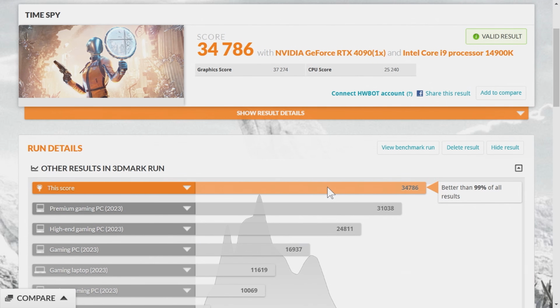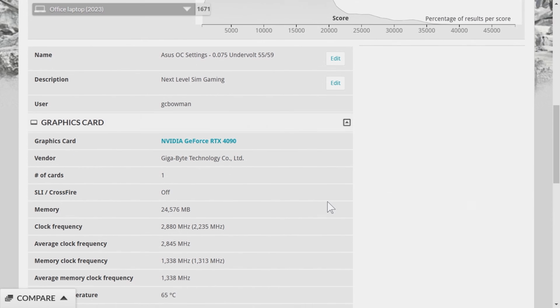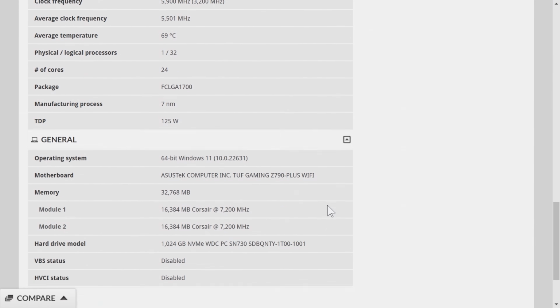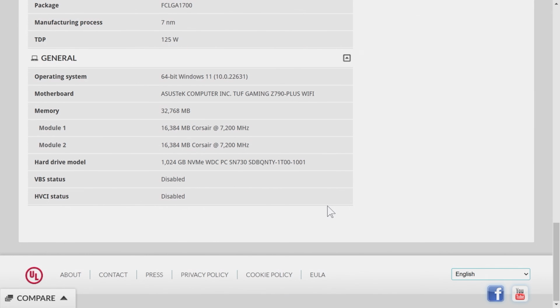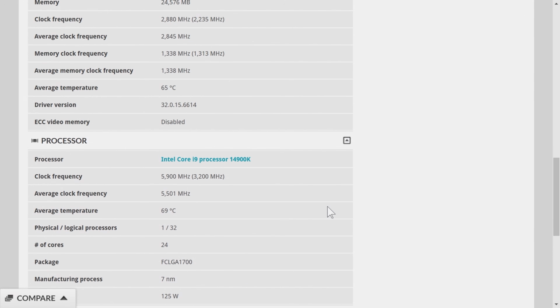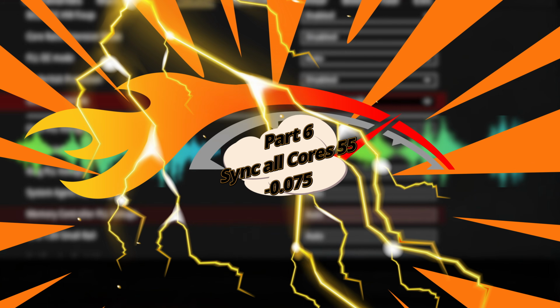Now, I'm going to put a summary against each of the end marks in the benchmarkings towards the end of this video. So now this is just going into a bit more detail, and you can see the temperatures are good, 69 degrees, which we would expect for such a level of undervolt. Undervolt is driving the process to be more efficient. You can see that the cores are boosted okay, running at 5900 megahertz.